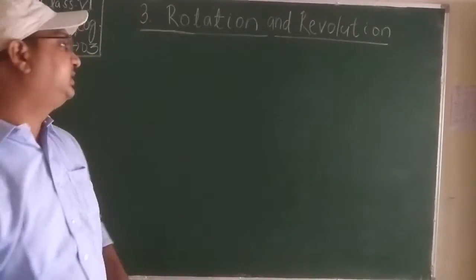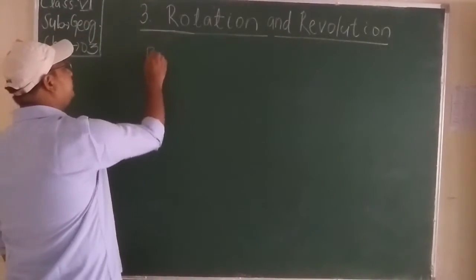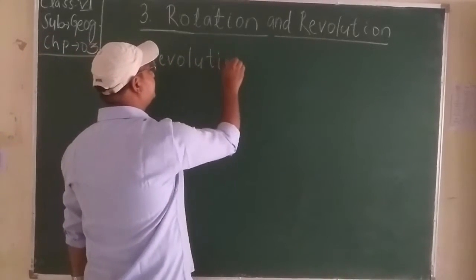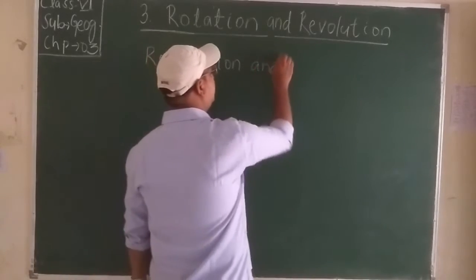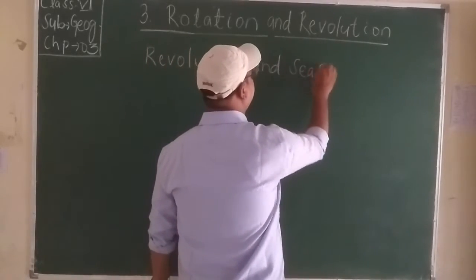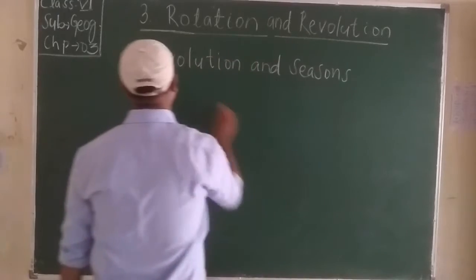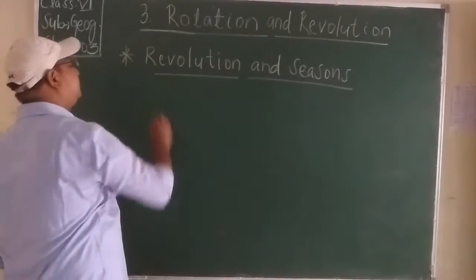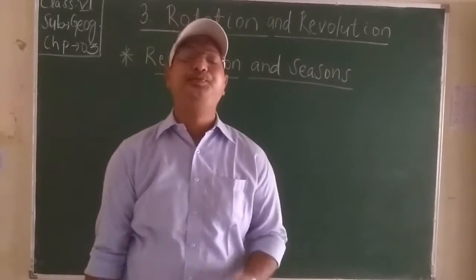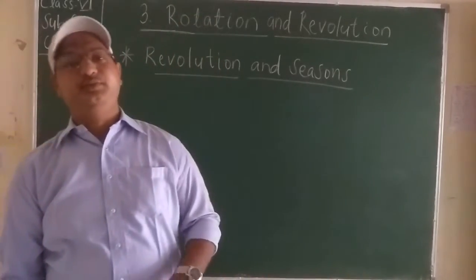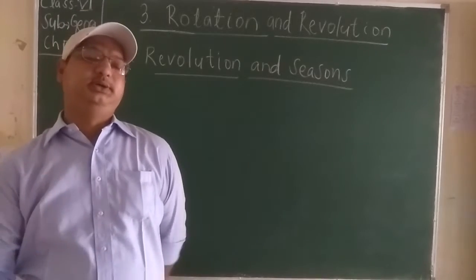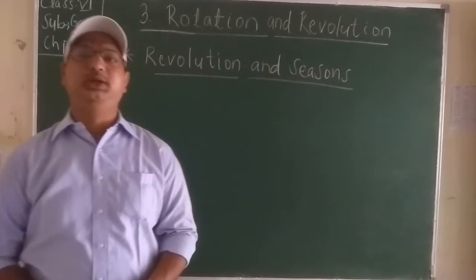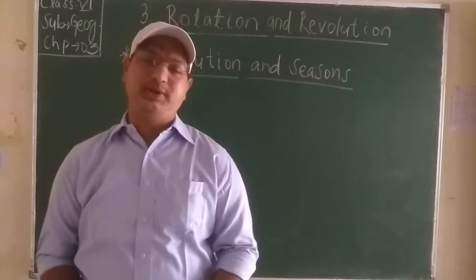Then students, next is the revolution and seasons. Next we will move to revolution. Students, as I have told you earlier, due to revolution, the change of seasons, or the different seasons, is being experienced by the people on the globe or on the planet Earth.